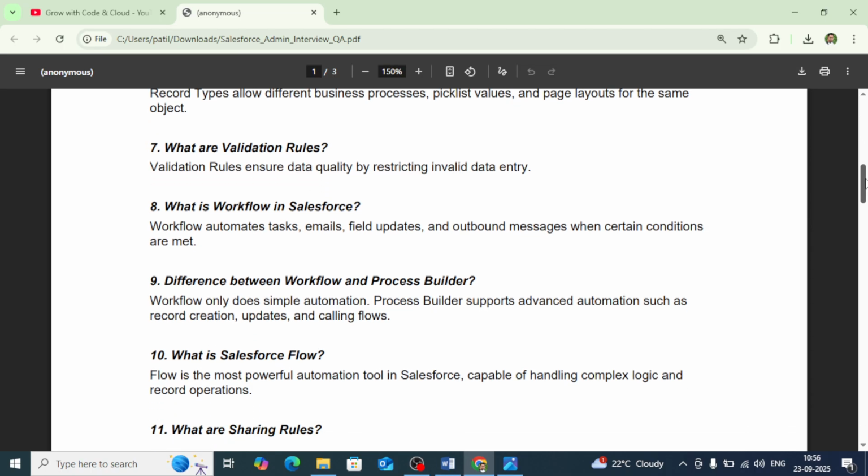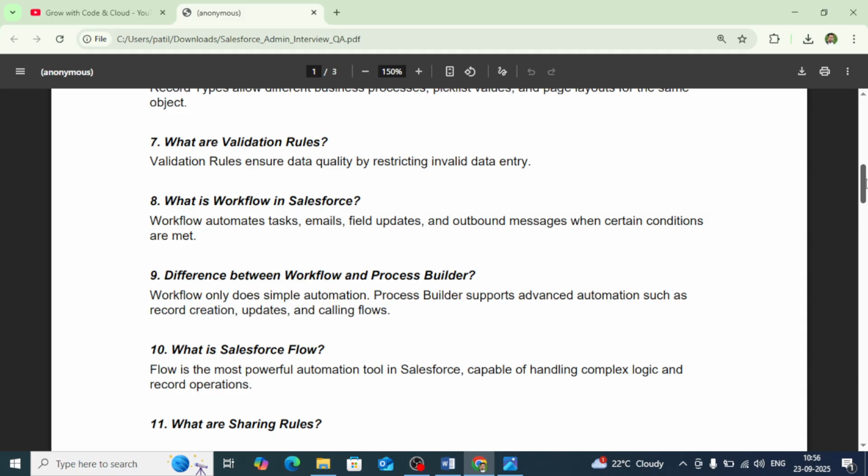Then the next question is, what are validation rules? Validation rules ensure data quality by restricting invalid data entry. Whenever a user is going to create the record, at that time they will be giving the input values to the input fields. So before saving the records, if you want to check the data quality, if you want to perform some validation based on the data, if a user email ID has been given, the username must be there. We cannot save a record without giving the employee ID value in the employee ID field.